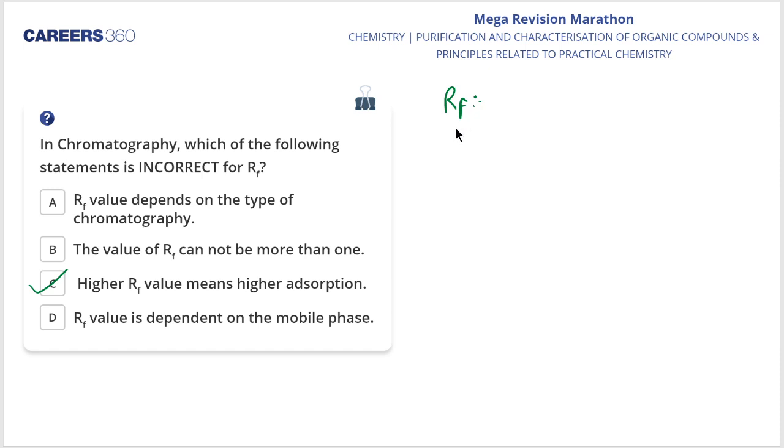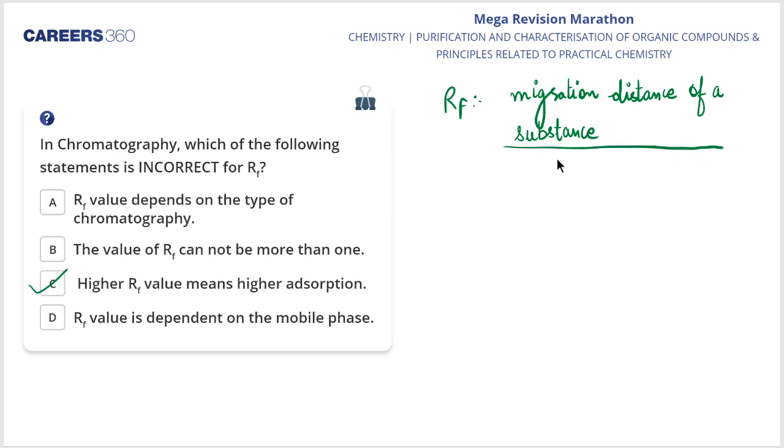RF represents the ratio between the migration distance of a substance divided by the migration distance of the solvent front.